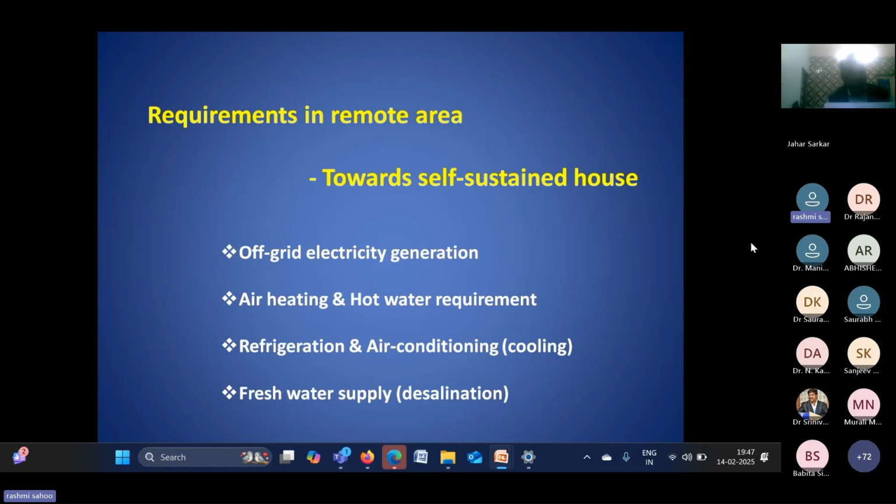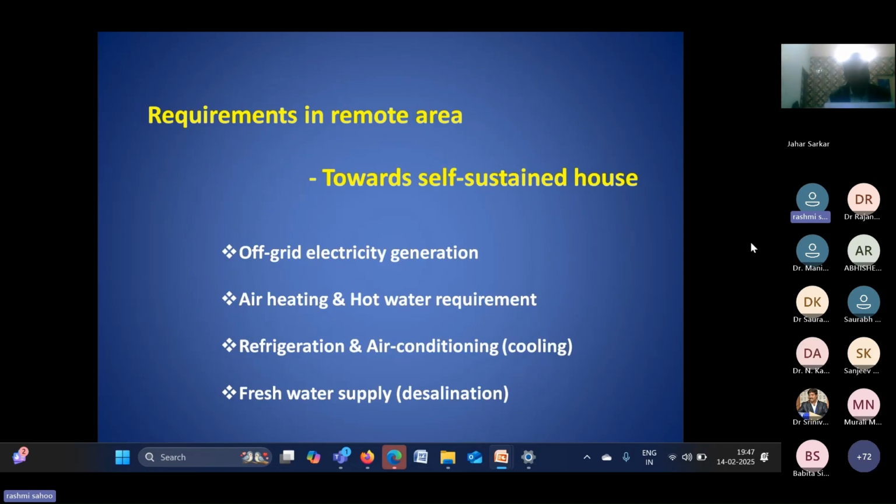Similarly, some remote areas, that may be a hilly station or an island, where normal water or groundwater is not available, we need to distill that water and prepare it for our application. For those conditions, the desalination system is also very important.